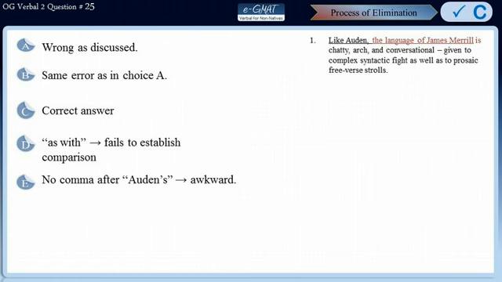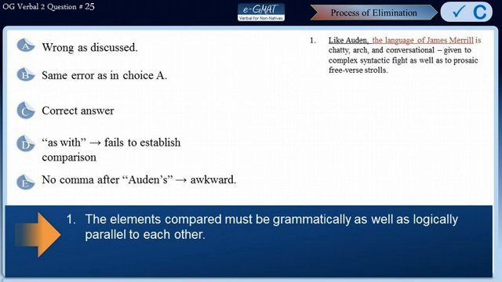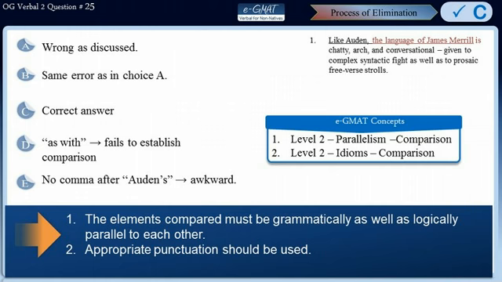Let's take a look at the takeaway messages. The elements compared or contrasted in a sentence must be grammatically as well as logically parallel to each other. Also, we must use appropriate punctuation to effectively communicate the meaning of the sentence. The concepts tested in this sentence have been covered in Level 2 Parallelism Comparison and Level 2 Idioms Comparison.